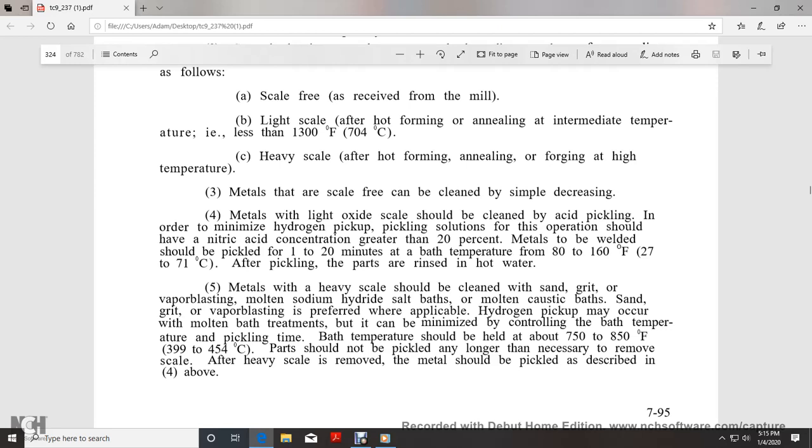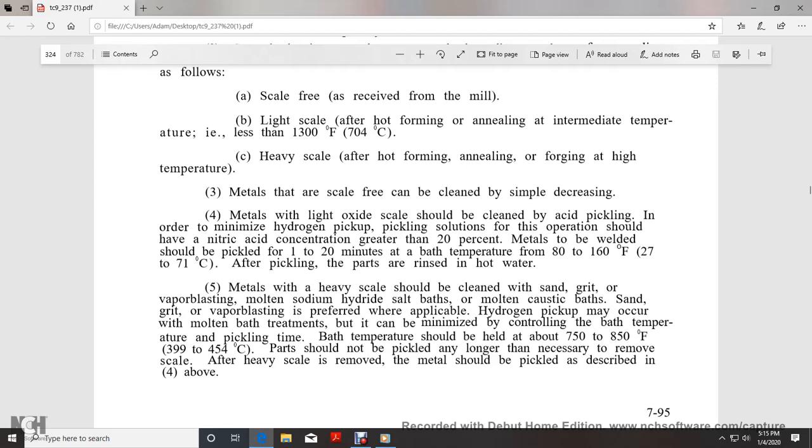After pickling, the parts are rinsed in hot water. Metals with heavy scale should be cleaned with sand or grit blasting, vapor blasting, a molten sodium hydride salt bath, or a molten caustic bath. Sand, grit, or vapor blasting is preferred where applicable. Hydrogen pickup that may occur with molten metal bath treatments is minimized by controlling the bath temperature and pickling time.